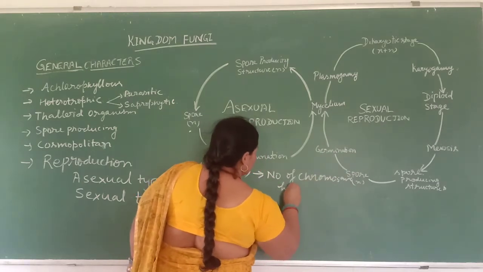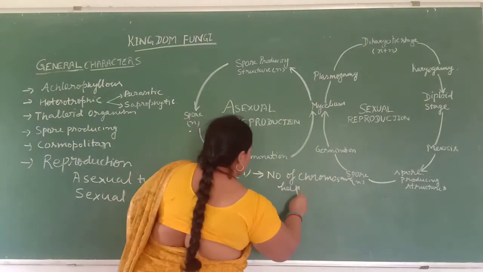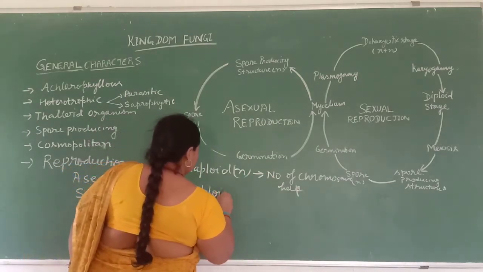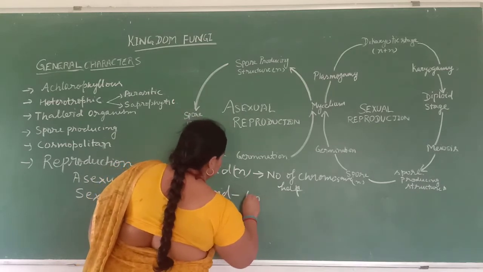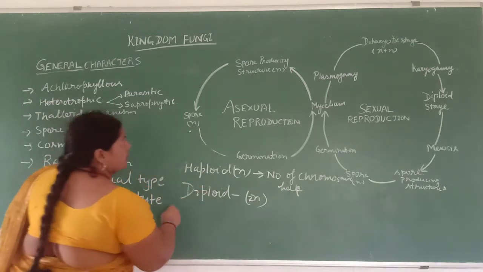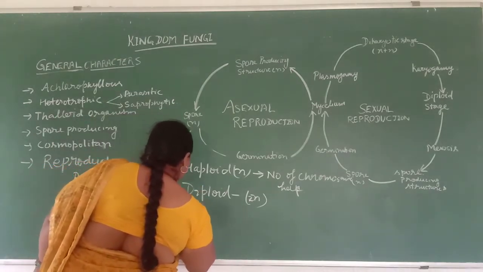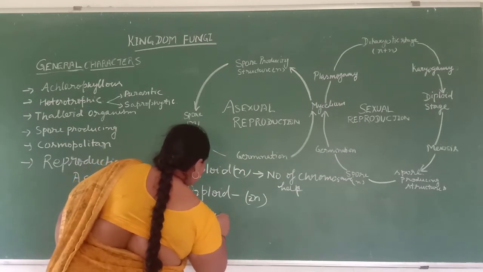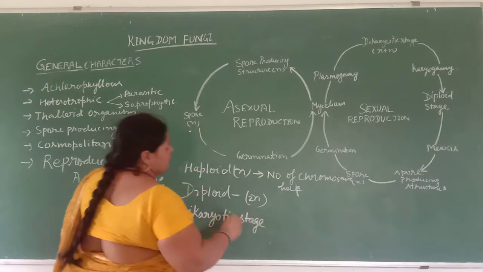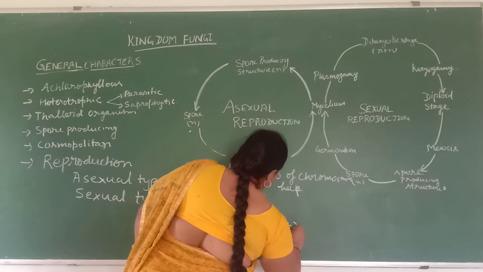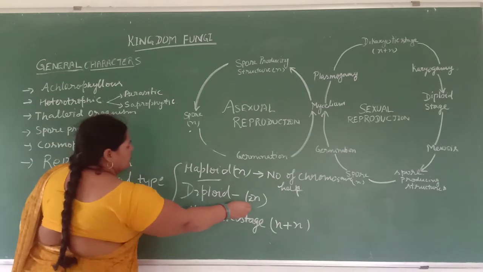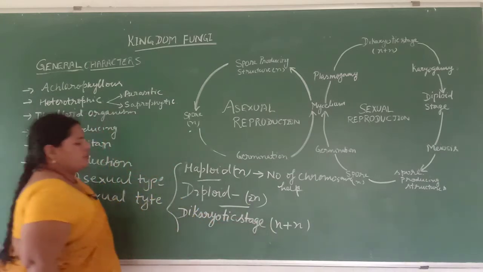So haploid means half, and diploid means 2N. And again you learn what is the dikaryotic stage. So students, you see these symbols: N is the haploid, 2N is the diploid, and N plus N is the dikaryotic stage.